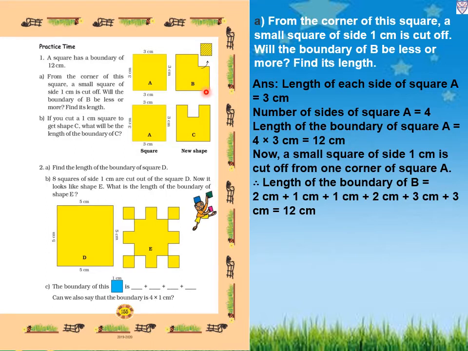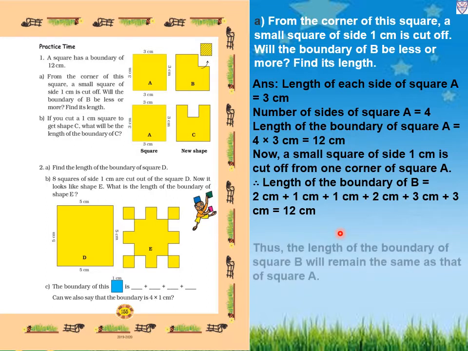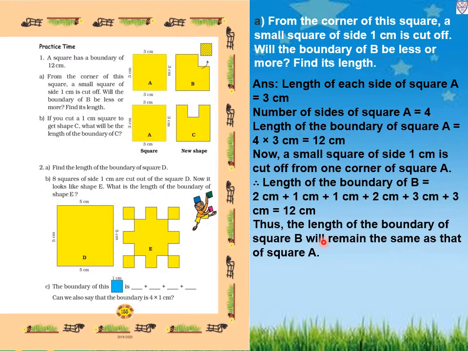Then 3 centimeter, 3 centimeter. So how much do we get? 2 plus 1, 3. 3 plus 1, 4. 4 plus 2, 6. 6 plus 3, 9. And 9 plus 3, 12 centimeter. Thus the length of the boundary of square B will remain the same as that of square A. The boundary of A equals 12 centimeter, and the boundary of B is also 12 centimeter. So both are the same.